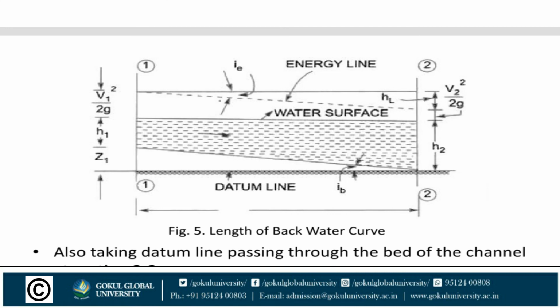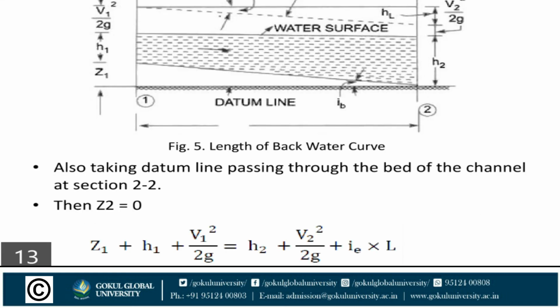This is the figure, with Z1 plus H1 plus V1 square upon 2G for section 1-1 and Z2 plus H2 plus V2 square upon 2G plus HL for section 2-2. Also, taking the datum line passing through the bed of the channel at section 2-2 so that Z2 becomes 0, Z2 is equal to 0.